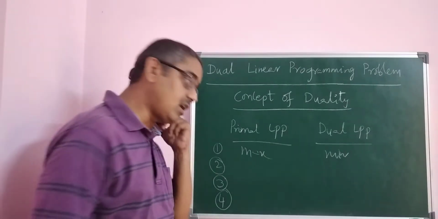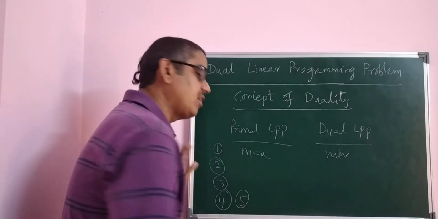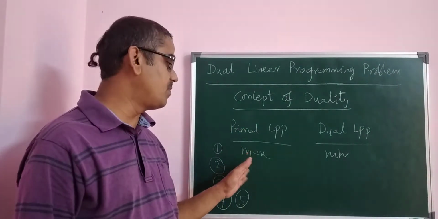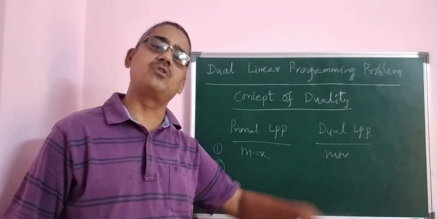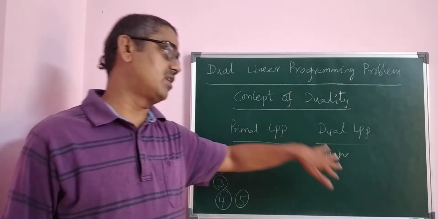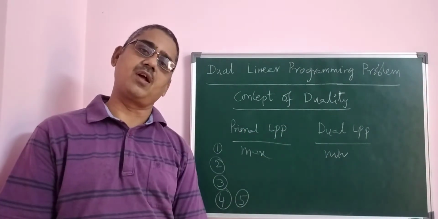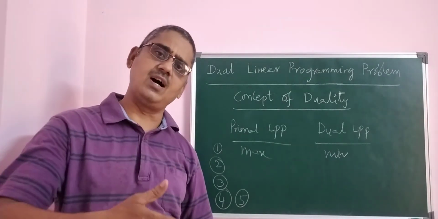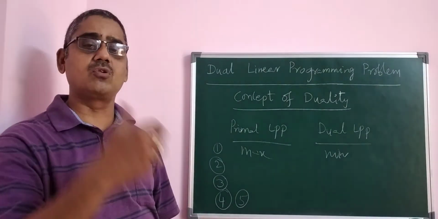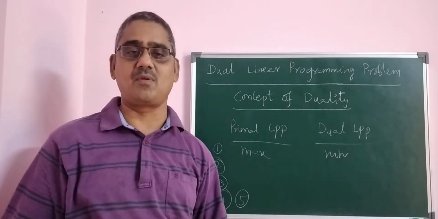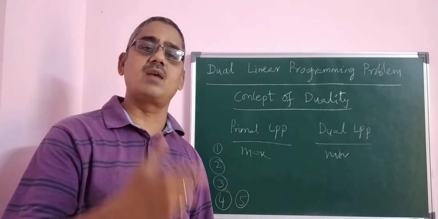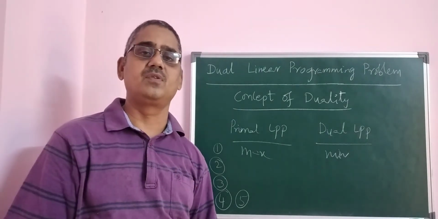And the fifth point: if all the constraints in the primal LPP are less than or equal to, they are converted to greater than or equal to in the dual LPP. If all the constraints are greater than or equal to in the primal LPP, they become less than or equal to constraints in the dual linear programming problem. These are the changes required to convert the given original primal LPP into a dual linear programming problem. Hope you understand.